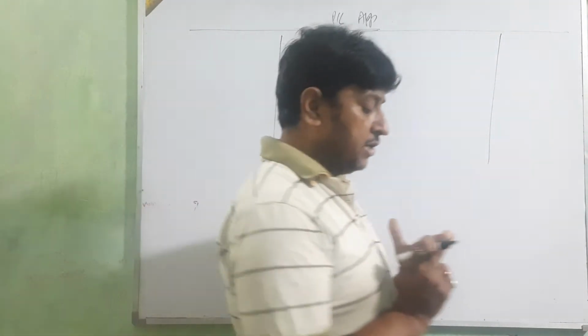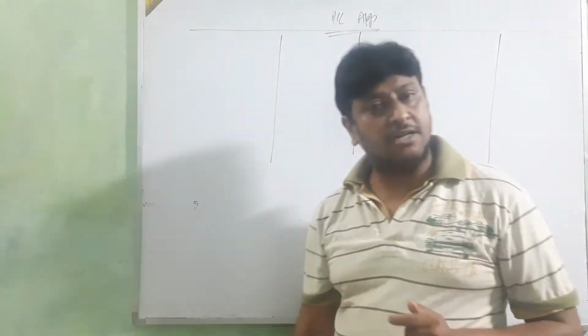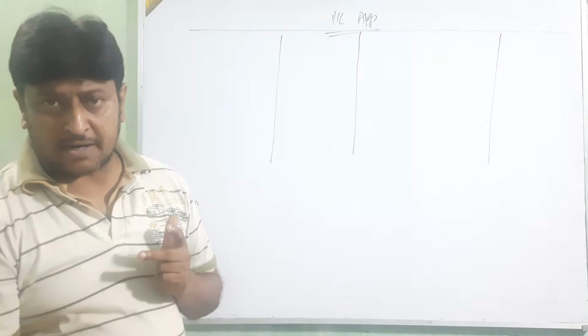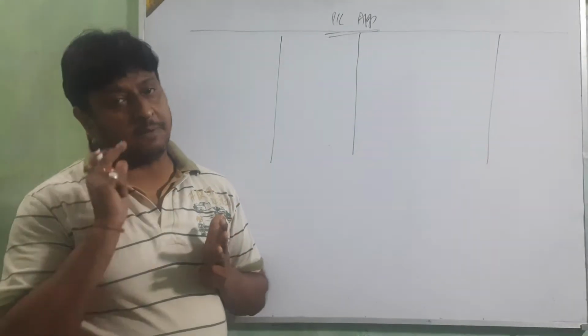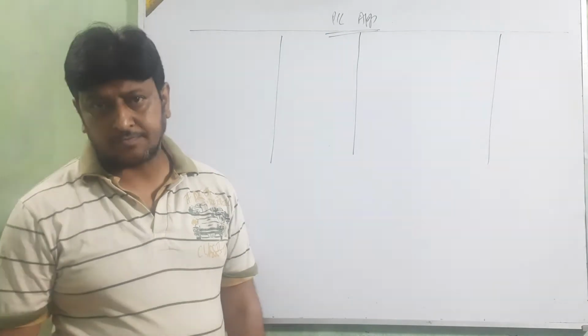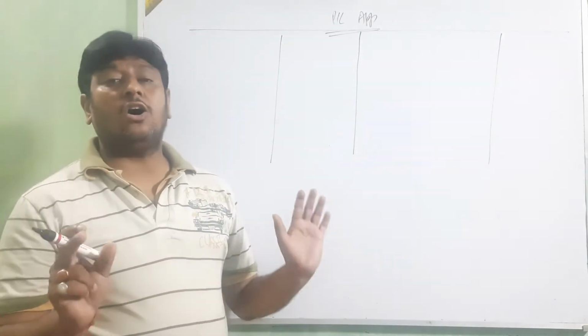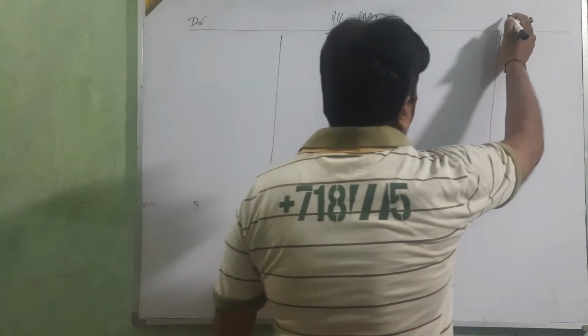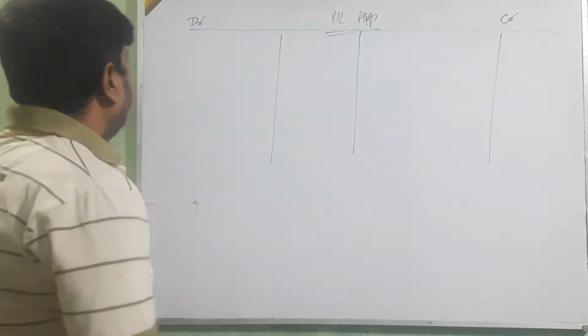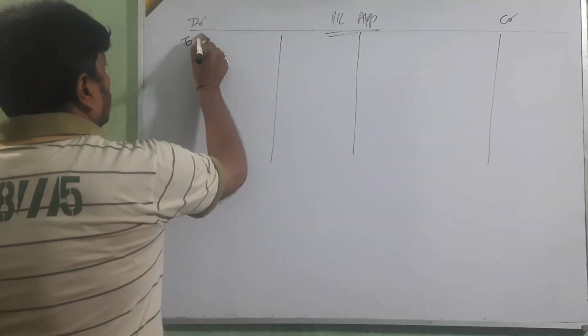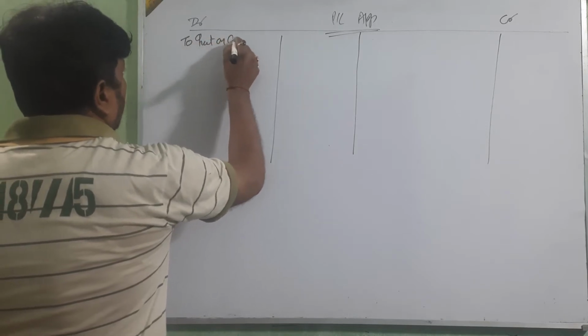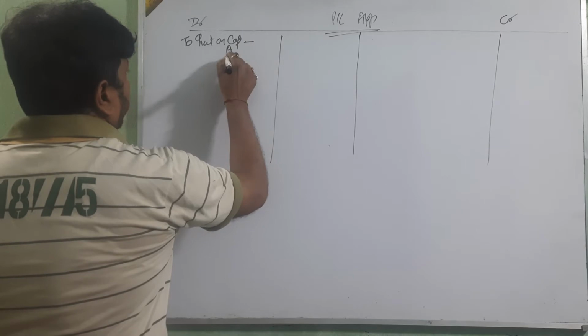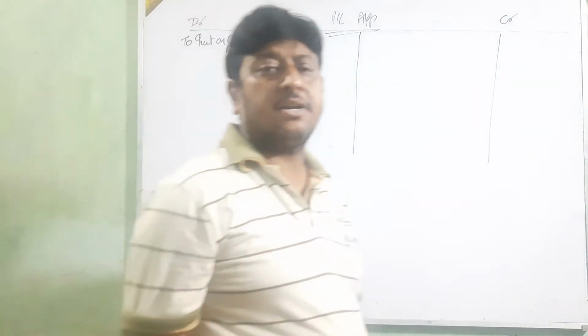So we show interest on capital, which is related with the partner, salary of partner, any commission of partner, and interest on drawings. All these we show in the P&L appropriation account. Now we will discuss where we show all these things. This side is the debit side, and this is the credit side. On the debit side we show interest on capital, for A, B and C.